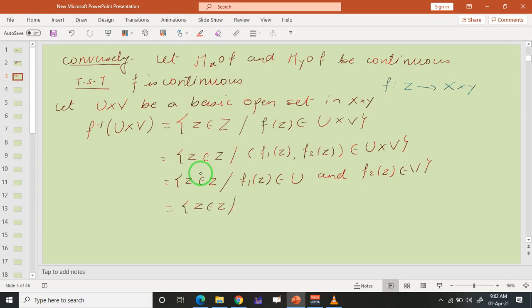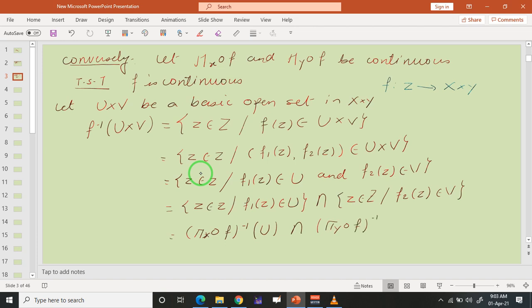It is the set of all z belonging to Z such that f1 of z belongs to U, intersection with the set of all z belonging to Z such that f2 of z belongs to V. And if you notice, this set is nothing but the inverse image under f1, which we have denoted by phi x composite f, of U, intersection with phi y composite f inverse of V.